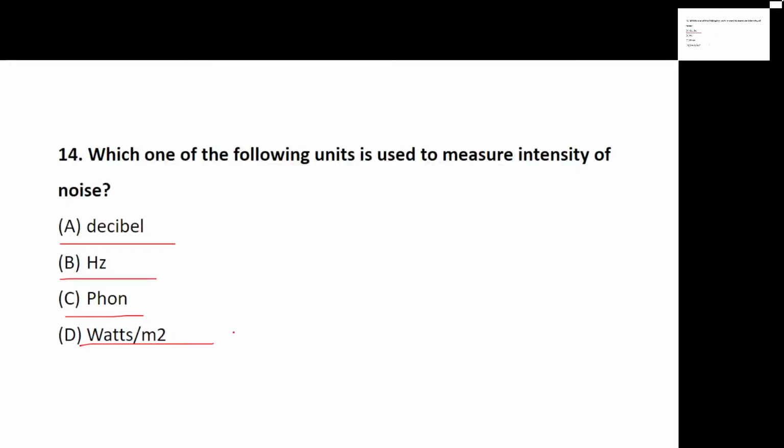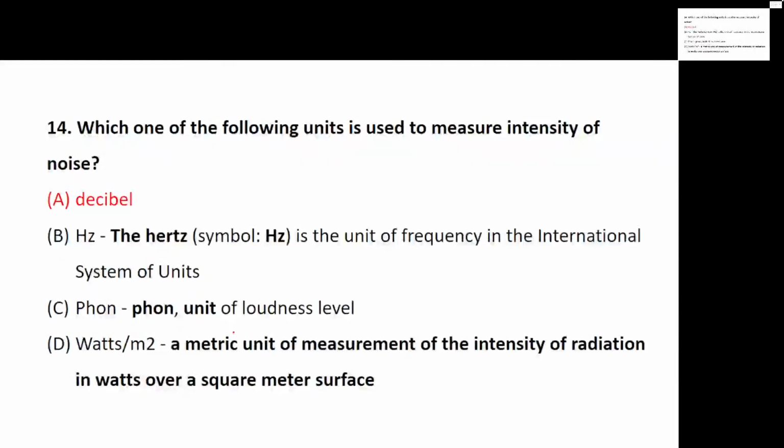So noise is basically due to what? Noise is basically, there is no answer, so I've just turned the slide. So noise is basically, yes, very good. Now I can see the answers. Noise is basically measured in decibel. Yes. Now let's see these other options also.